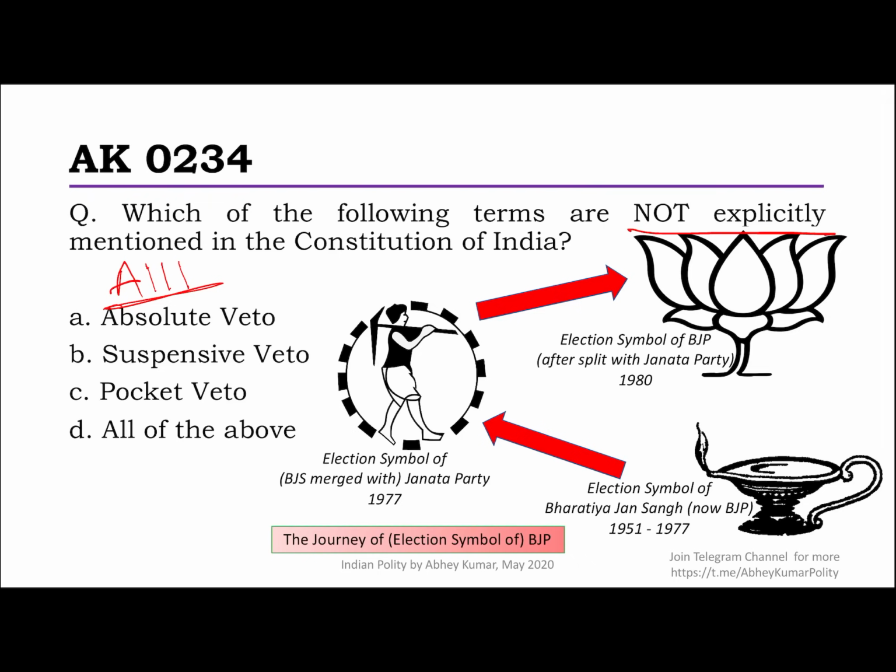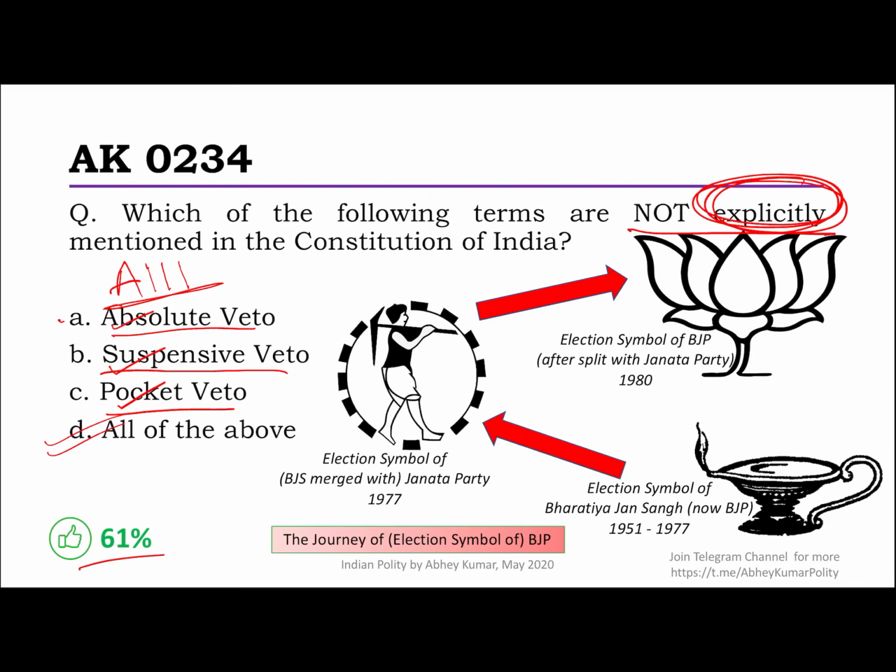While various explanations are given that the President may withhold assent, or may return the bill for reconsideration of Parliament, and since there is no time limit for any of these things, the President, we understand, can pocket it. But none of these terms are explicitly written in the Constitution, right? So you'll see that none of them are actually written there. Even though the power exists, it's not mentioned in the Constitution.